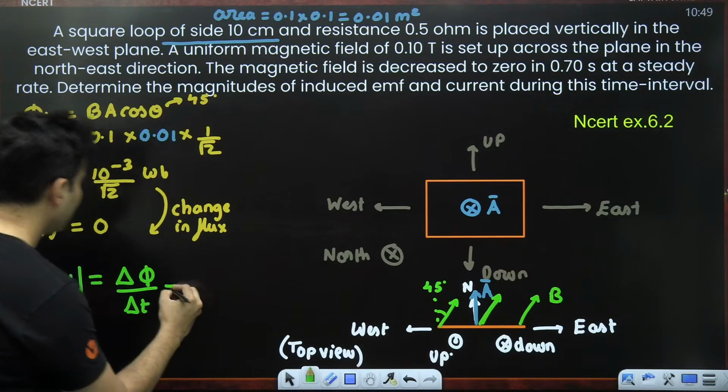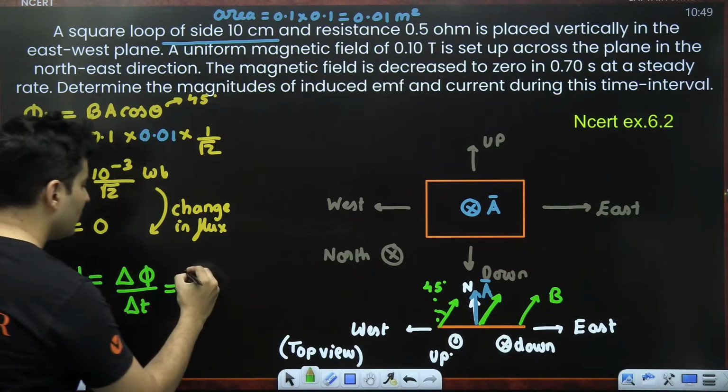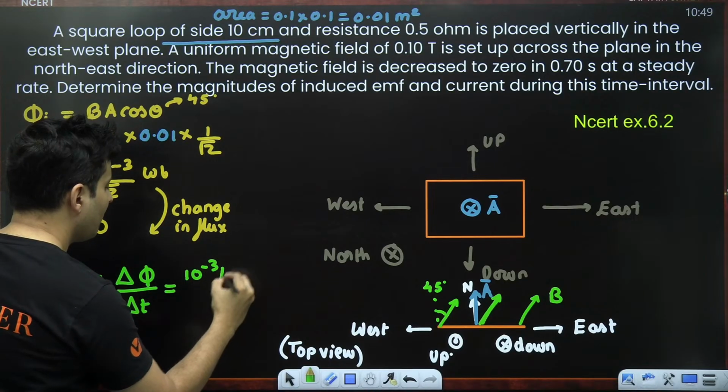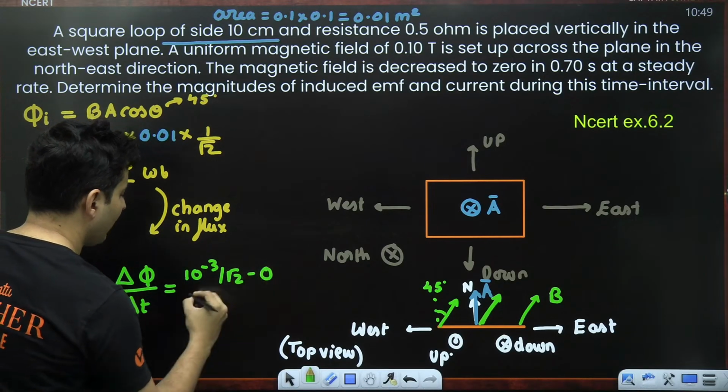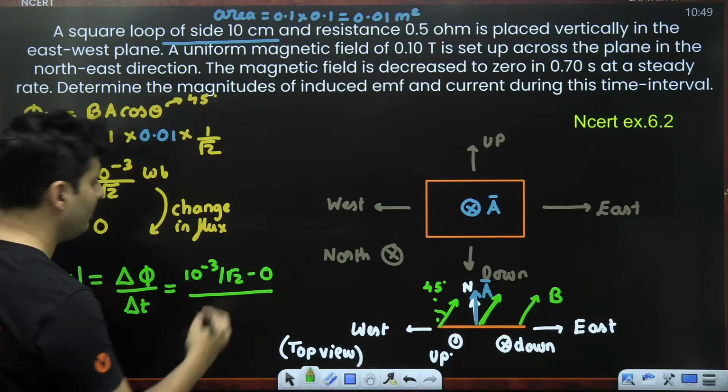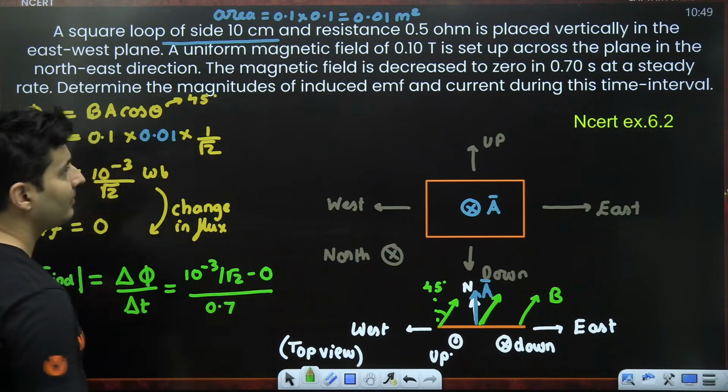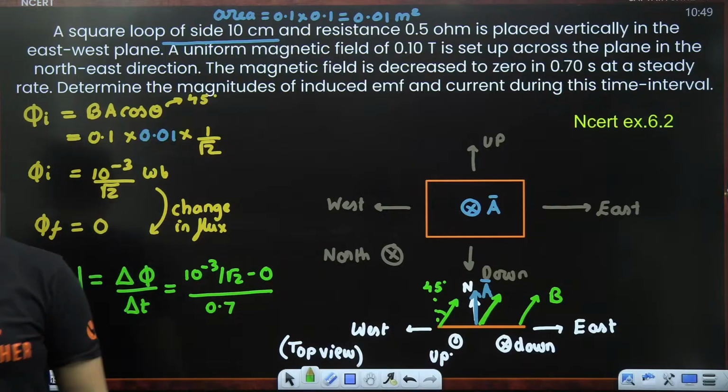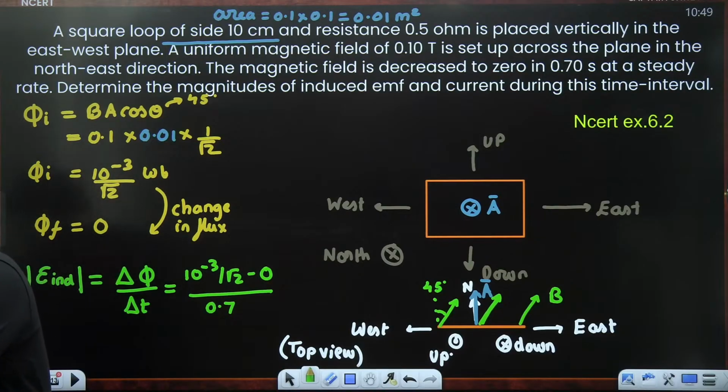How much is the change? This minus this. So basically 10 to the power minus 3 by root 2 minus 0 upon the time taken, 0.7. Is this absolutely clear, guys? Yeah, and I'll come to the EMI lesson also on the JE channel. Don't worry.